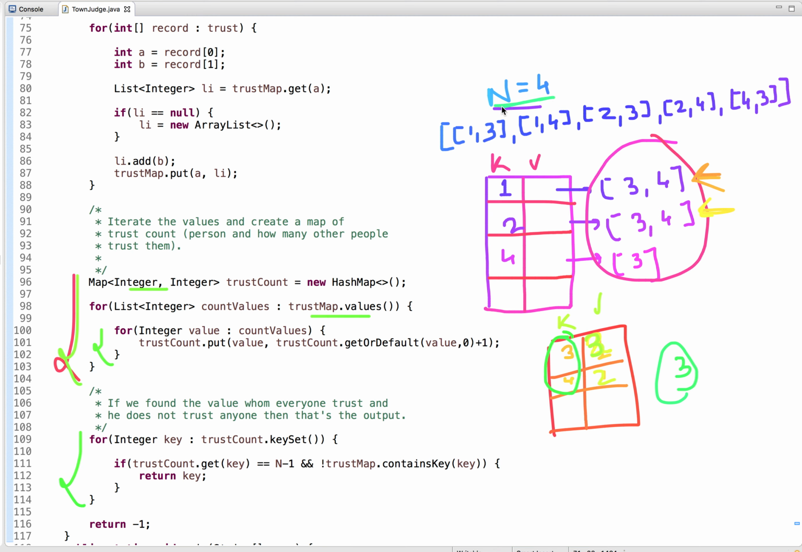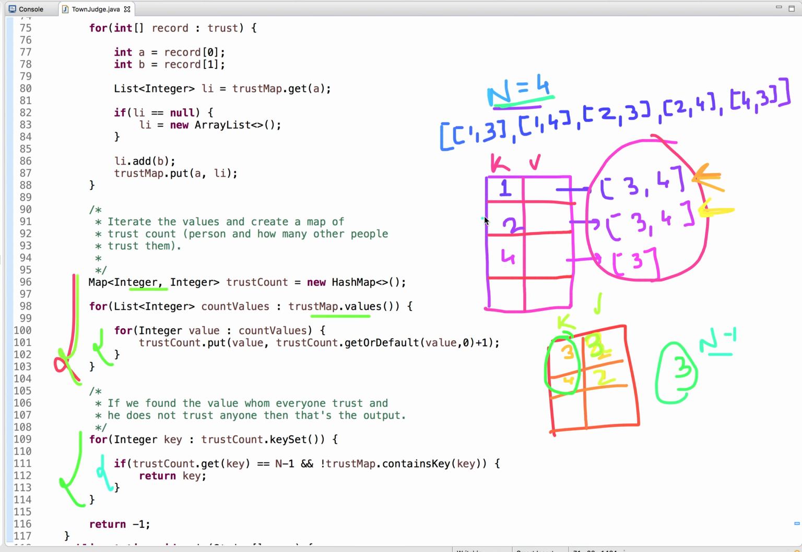So if this condition needs to be true, it means n minus 1 persons should trust this person. So out of 4, 1 is the town judge, so 3 persons should trust this person and this person should not trust anyone. So what we can do is check its count. Its count is 3. Is it equal to n minus 1? Yes. And does it trust anyone? And how do we check whether it trusts anyone or not?